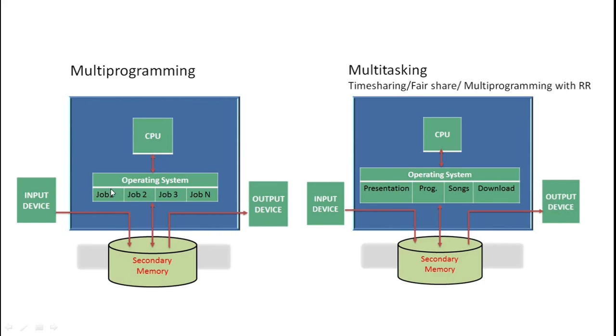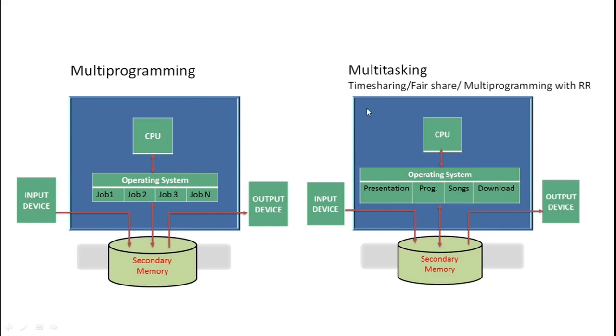Suppose a presentation is going on and the next program is in the queue. Before the completion of the presentation, the program cannot be started. The program has to wait till the presentation completes, and only then can it start its execution. That is the main key difference between multi-programming and multitasking. Hope you are understanding it well. But at a time, only one thing is in execution, that you have to keep in mind.